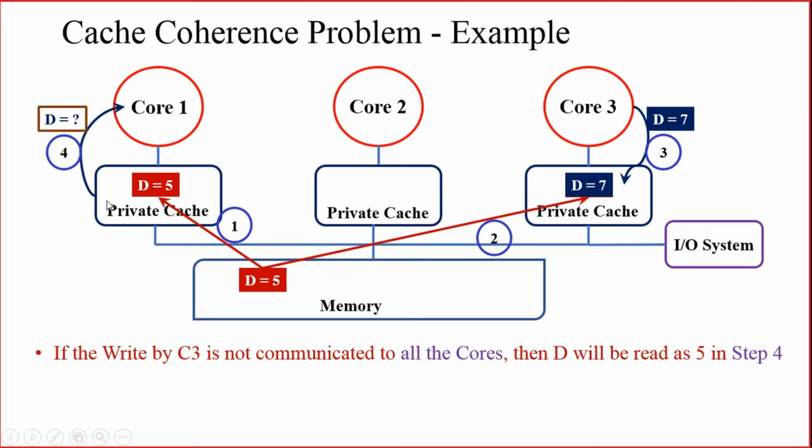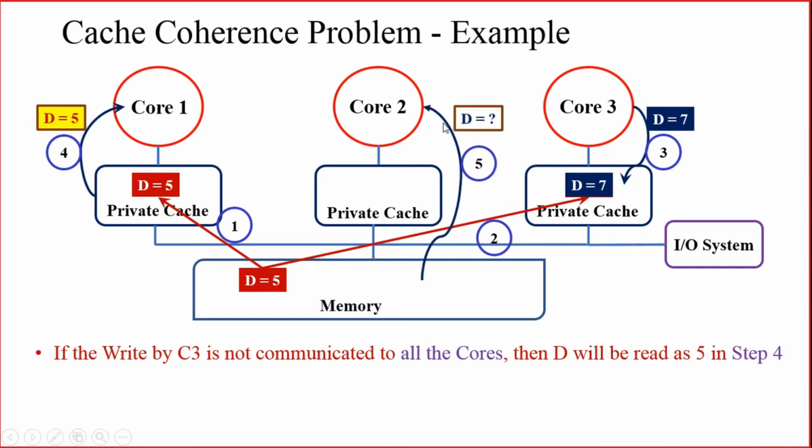Since the write of core 3 is not communicated to the other cores, when core 1 is trying to read the data from D, it will be getting the previous data itself, that is D equal to 5. It will not get the updated data since this update was not available to all the other cores. So when we read the data from D in core 1, we will be getting only the old data, D equal to 5.